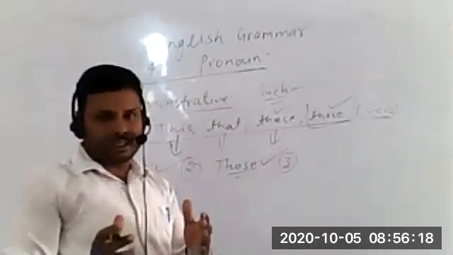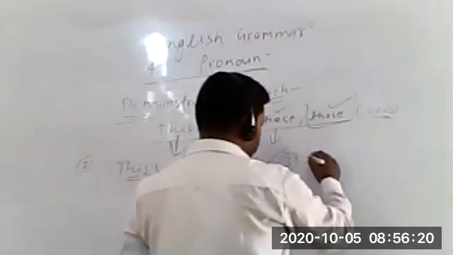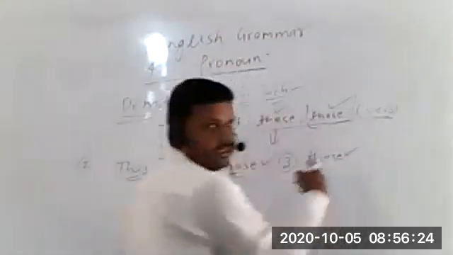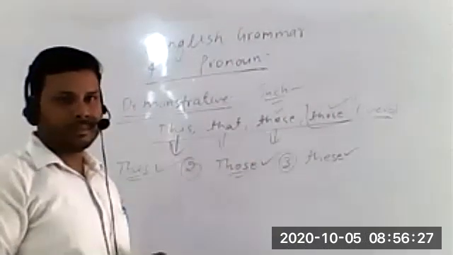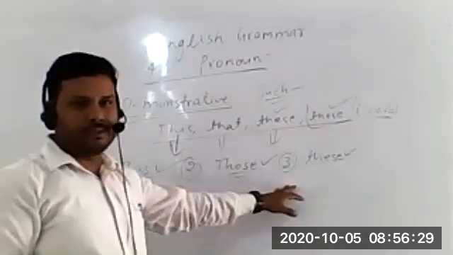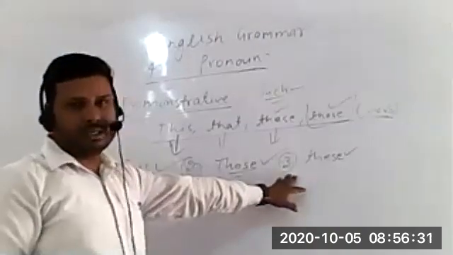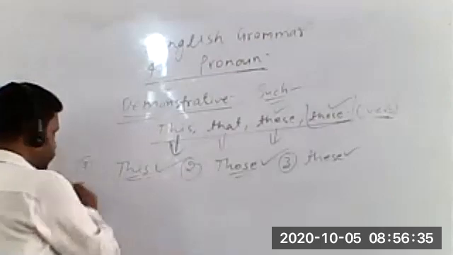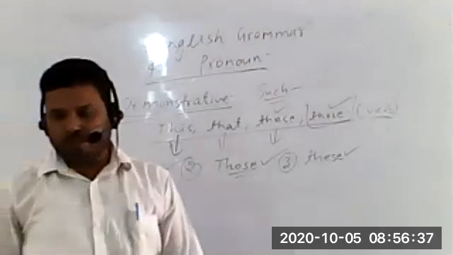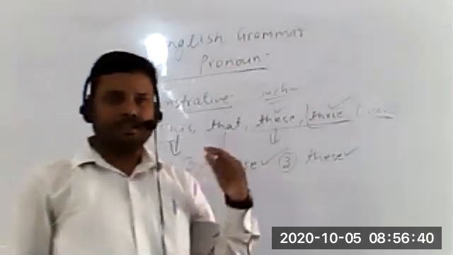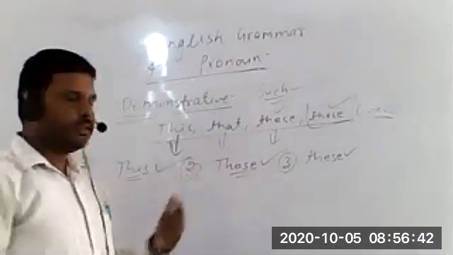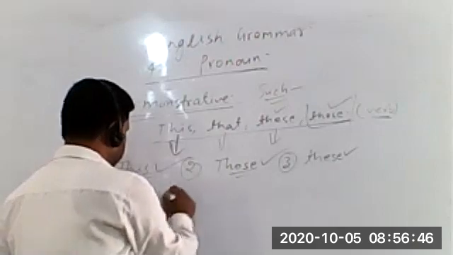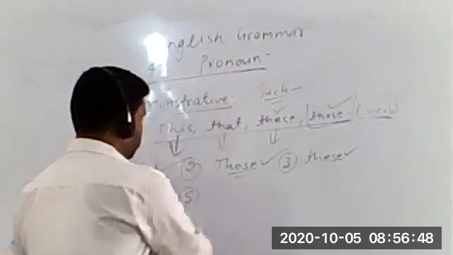Again, these. Something near, and plural, so these. T-H-E-S-E. Whatever I am writing on the board, is it visible? Yes, sir, it is visible. Fourth: don't buy this mobile. Purchase that mobile instead. Okay, fine.